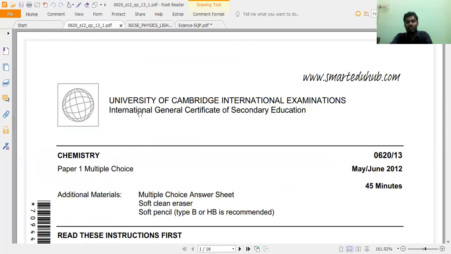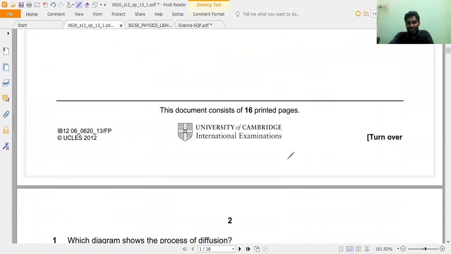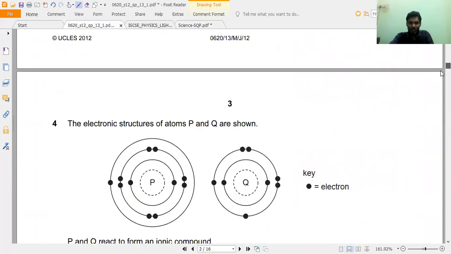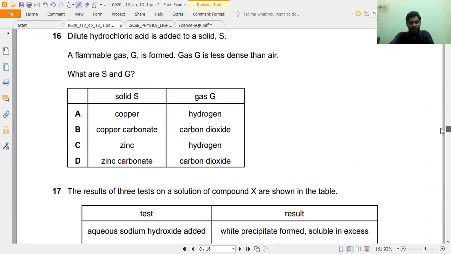If you observe very carefully, here it says University of Cambridge International Examination. It was not conducted recently. This is the examination conducted by the Cambridge curriculum in 2012. Sir, why are you showing this? Now you can see here the question number 5 will appear exactly. In this PDF, all the questions are like that, but first I want to show you that question. That is why I'm showing you.